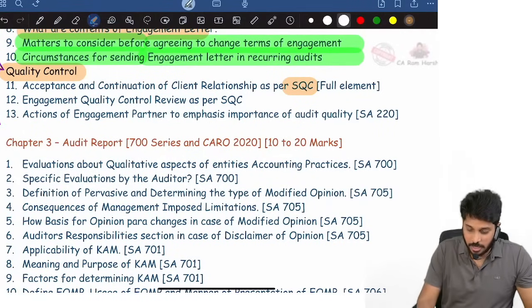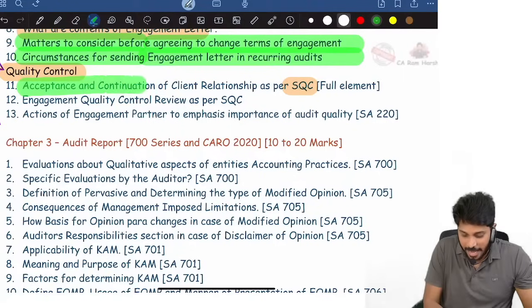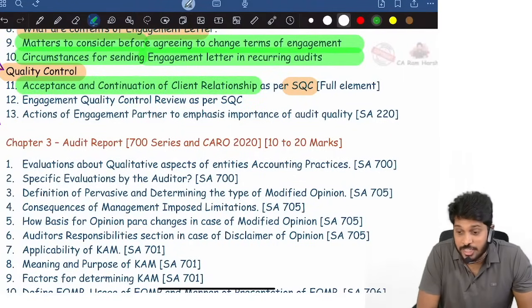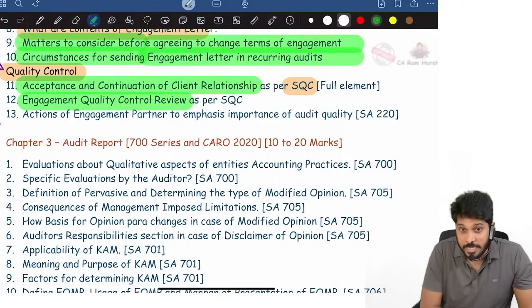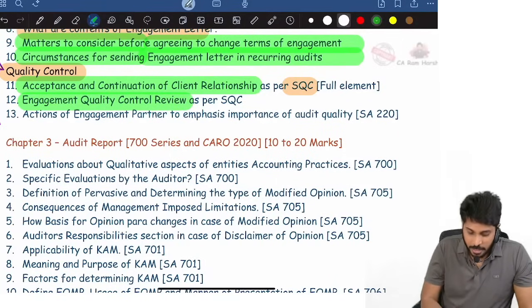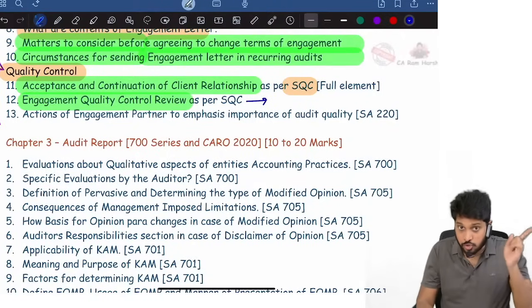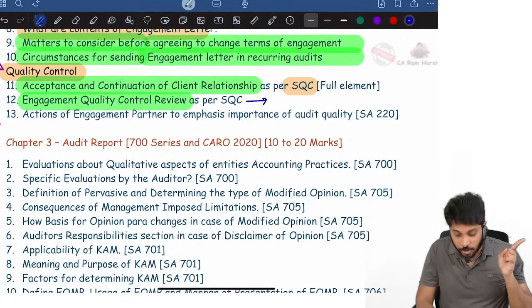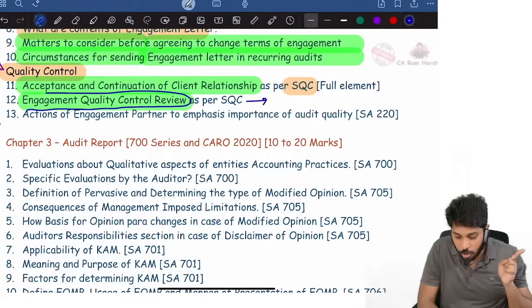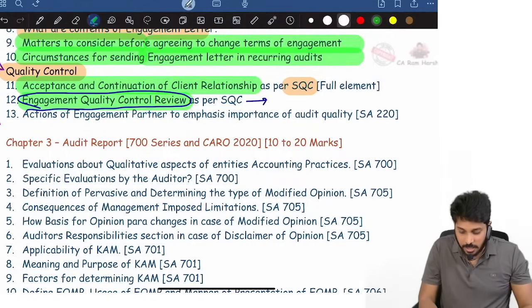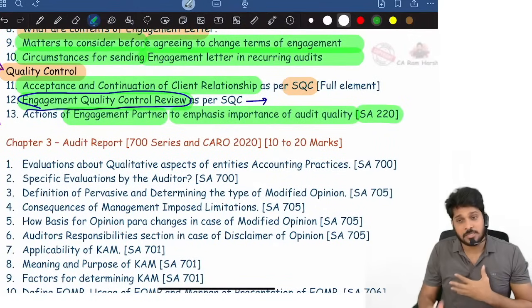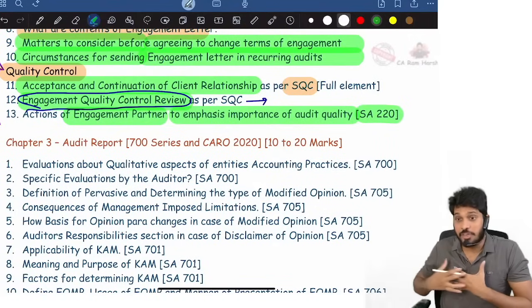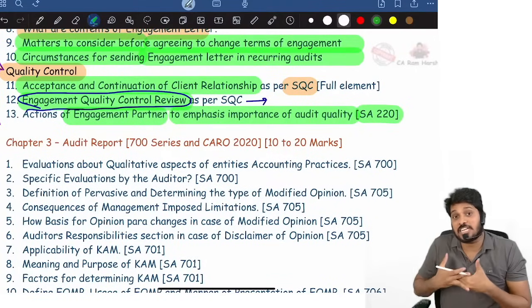In SQC, this element you must study: acceptance and continuation of client relationship. Then we need to study the engagement quality control review topic. In the recent CA final exam also, September 25 CA final audit, the engagement quality control review topic was tested. And there is another question in 220. The engagement partner has to emphasize the importance of audit quality. For that, he has to do some actions. What actions should he do?